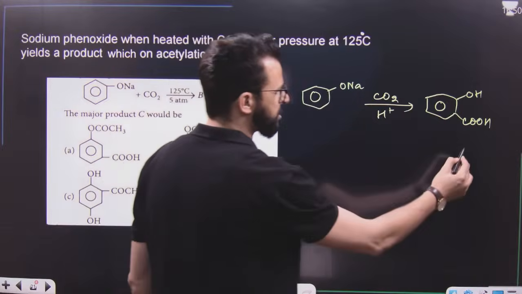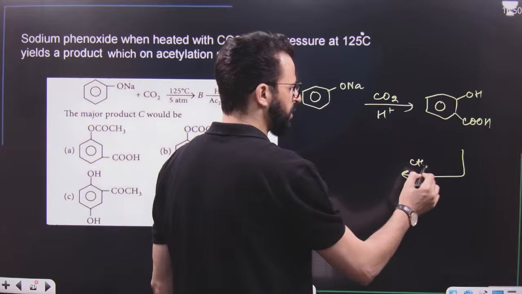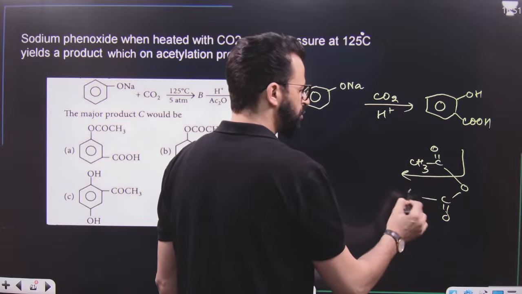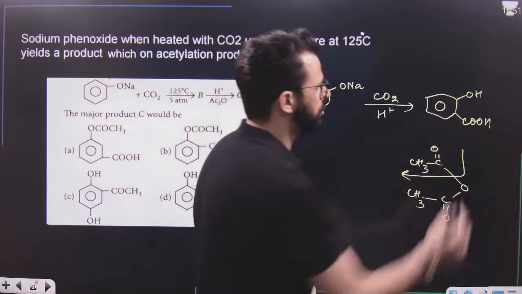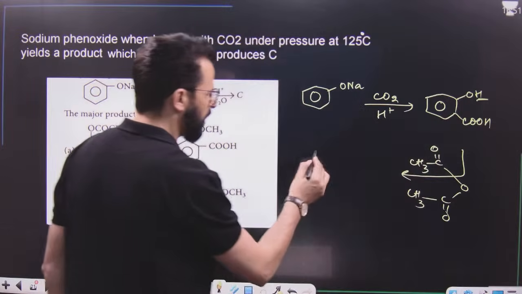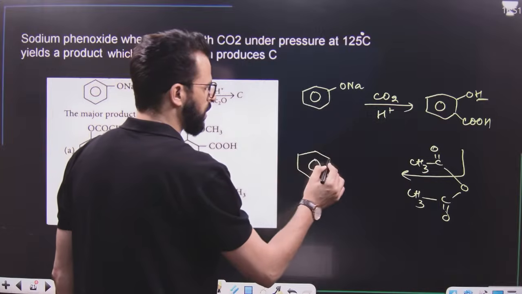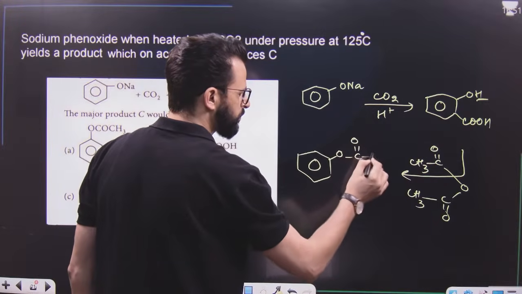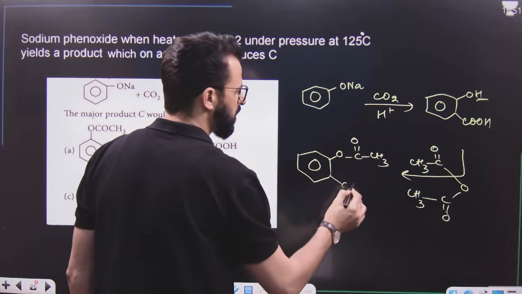This salicylic acid on treatment with acetic anhydride, CH3CO, O, C double bond O and CH3. What will happen over here? This H will be replaced by acetyl group. That means acetylation reaction takes place and we will get a structure like this. It will be O and instead of H, it will become COCH3. So it is acetyl salicylic acid which is obtained.